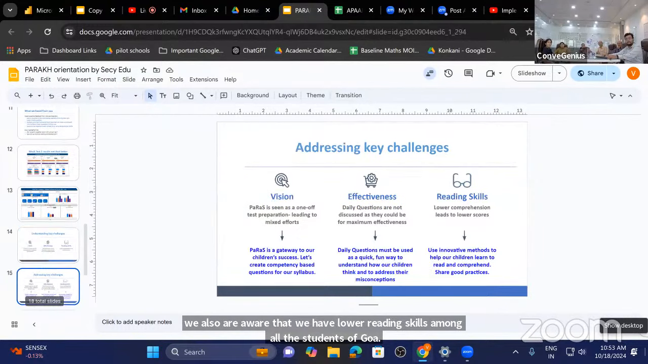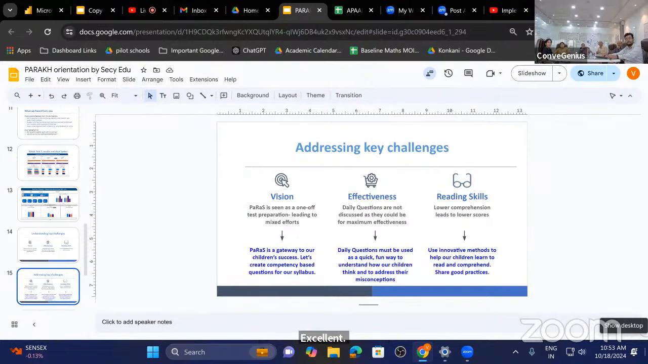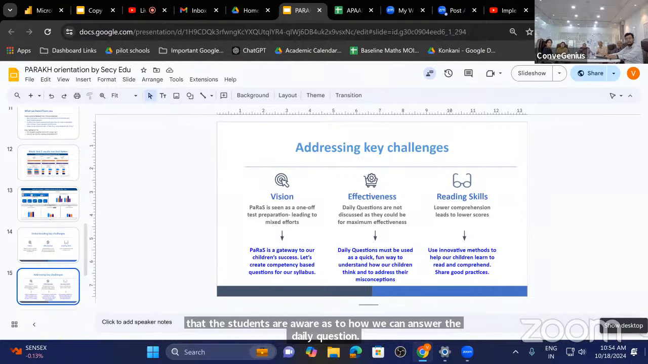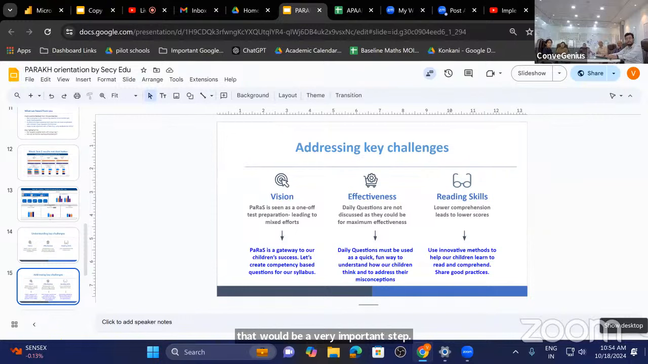Next slide. How we can solve this is we need to understand that Parakh or Paras is not just one time, but it is a gateway to our students' success. So let's create competency-based questions in our syllabus. That is what SCERT is doing and sharing the questions with you. You can use these questions on a regular basis to improve the standards of our learning. Daily questions which we are sending have to be solved in the classroom by the teachers so that the students are aware of how to answer the daily question. That would be a very important step. We should also use some innovative methods in the classroom to improve the reading skills among the students. Next slide.